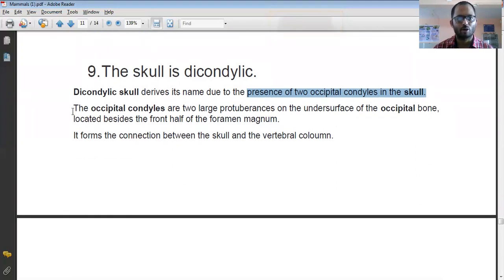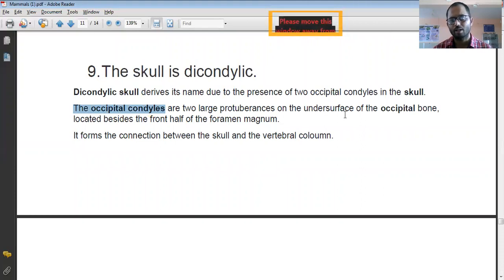And what is meant by the occipital condyle? These are two large protuberances, something coming out of the under surface of the occipital bone, located beside the front half of the forebrain. This occipital condyle forms the connection between the skull and the vertebral column.